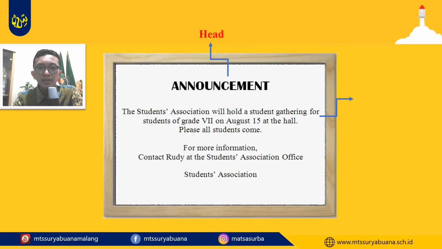The next one, the Students Association will hold a student gathering for students of grade 7 on August 15 at the hall. Please all students come. This text is called the body. It is the content of this announcement. The next one, for more information, contact Rudy at the Students Association office. This part is called the closing. And the last one, Students Association, is called the writer. So, who wrote this text? The writer of this text is the Students Association.